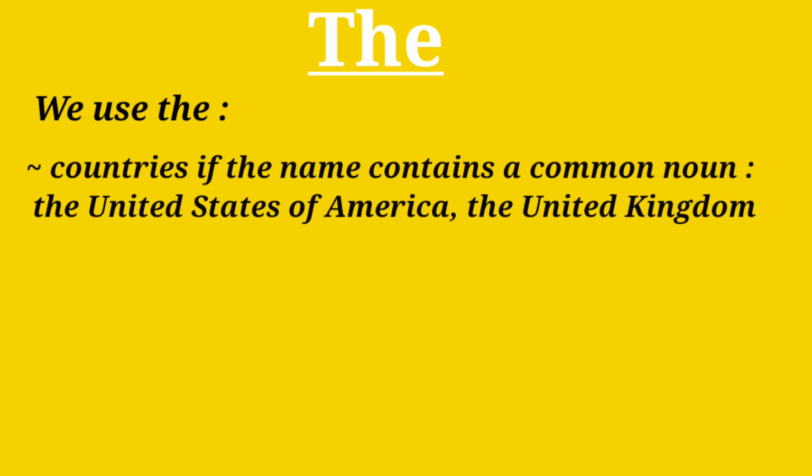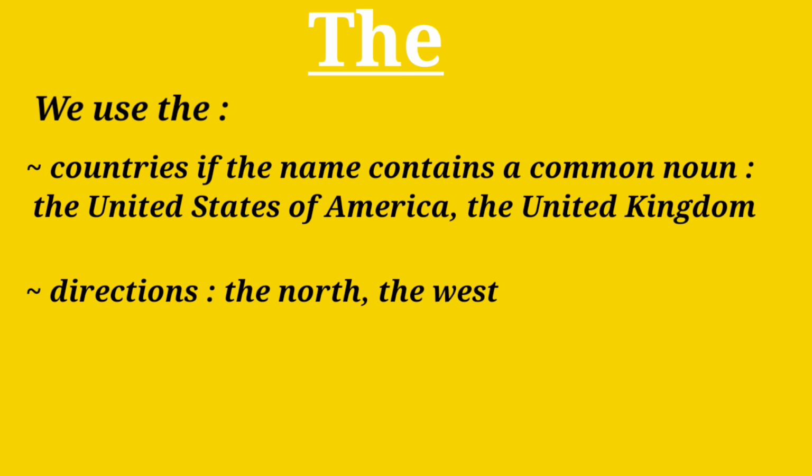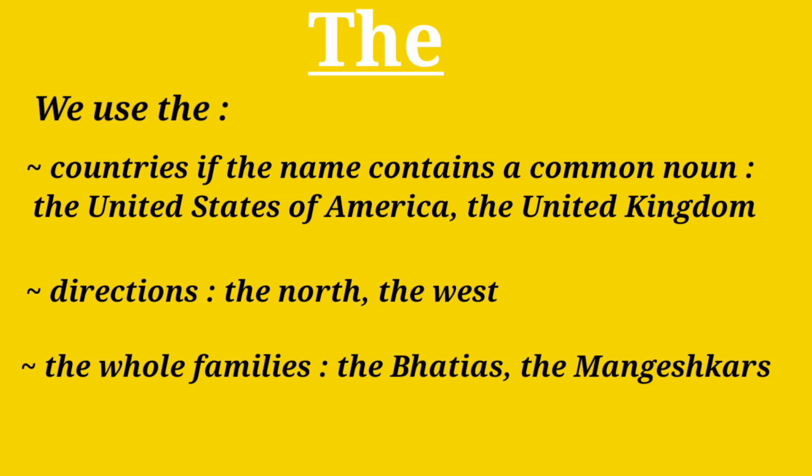With the names of countries if the name contains a common noun, like the United States of America, the United Kingdom. Here, states and kingdom are common nouns. With the names of directions like the north, the west. With the name of whole families like the Bhatiyas, the Mangeshkars.